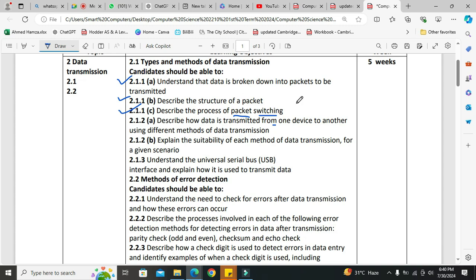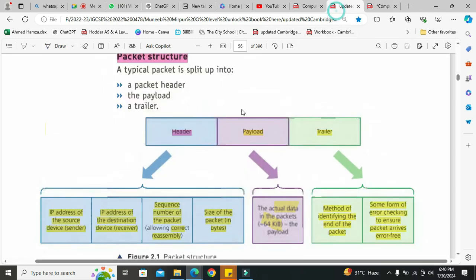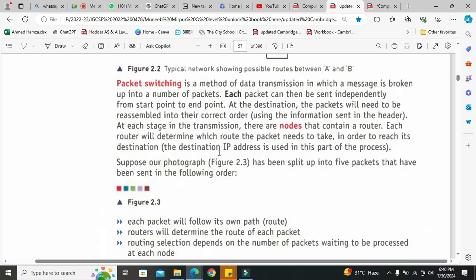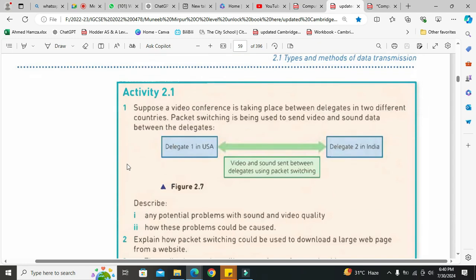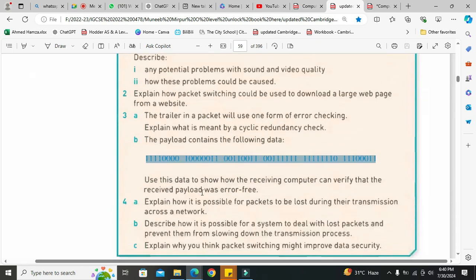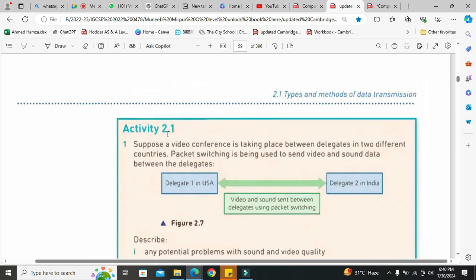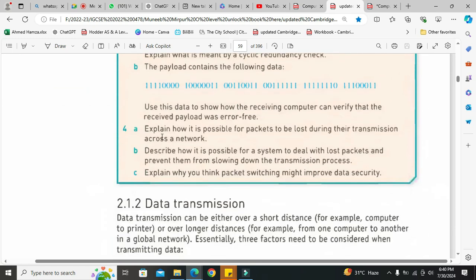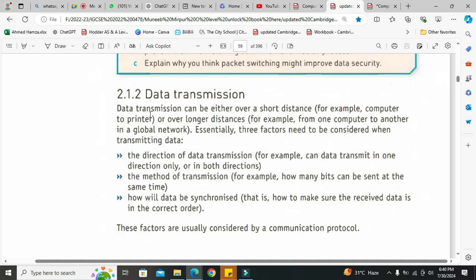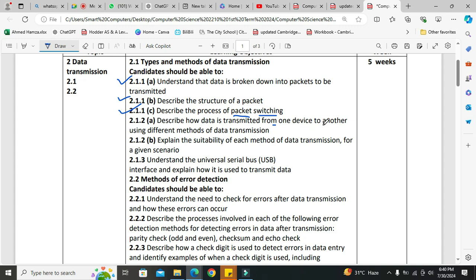Now we are going to discuss different methods of data transmission and it's over here. Method, this one. We have done this exercise. If your concepts are clear, then you can easily solve activity 2.1. If still you are facing some problem, then you can get back to me. Okay, now, 2.1.2 data transmission. So here is the objective, how data is transmitted from one device to another using different methods of data transmission.